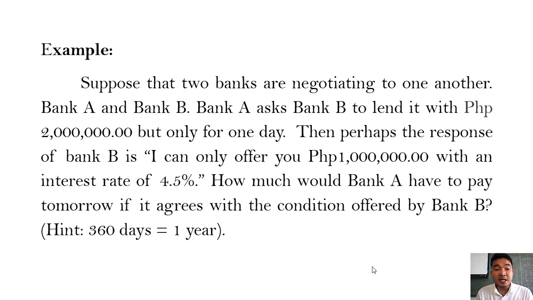Then perhaps the response of Bank B is, I can only offer you 1 million pesos with an interest rate of 4.5%. Question is, how much would Bank A have to pay tomorrow if it agrees with the condition offered by Bank B? The hint is 360 days equals 1 year.